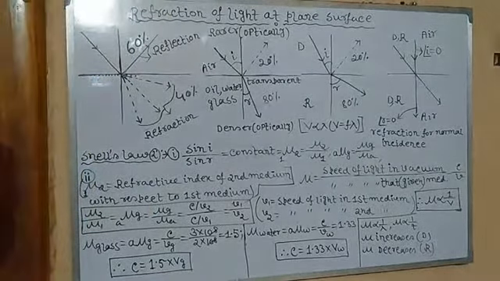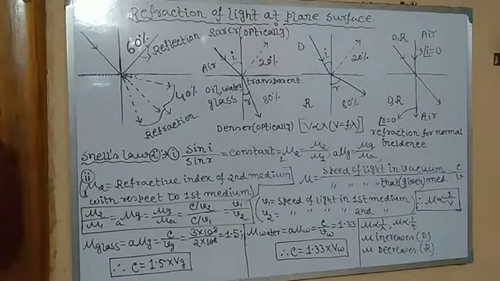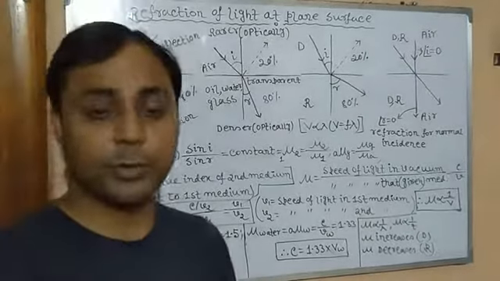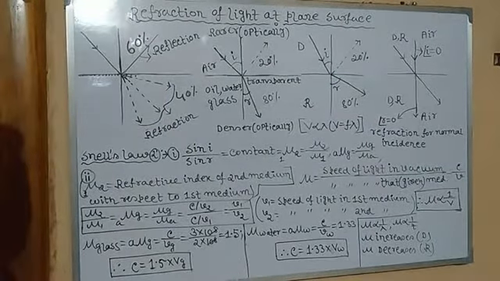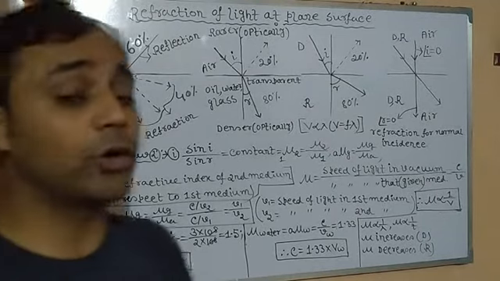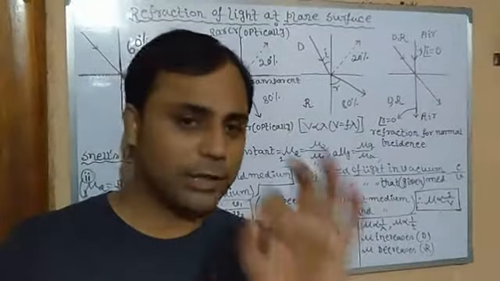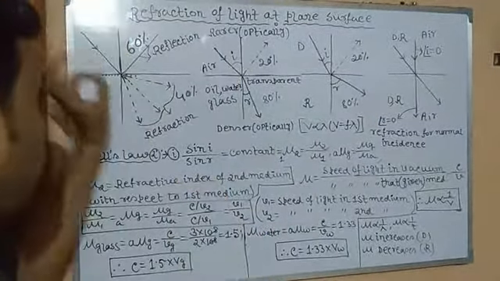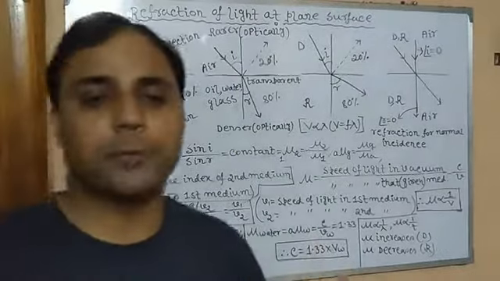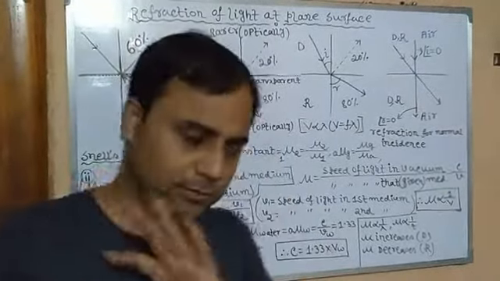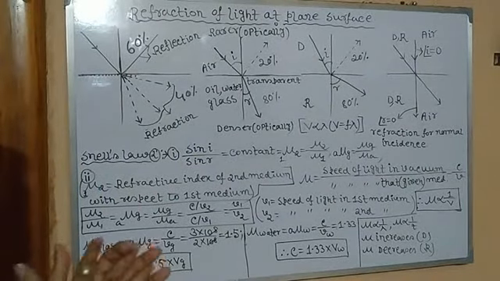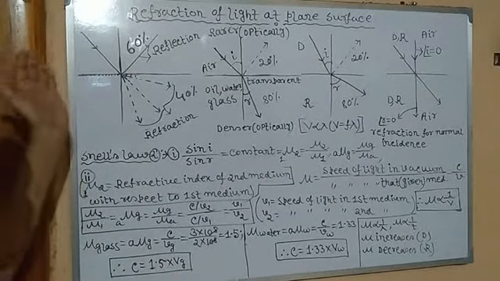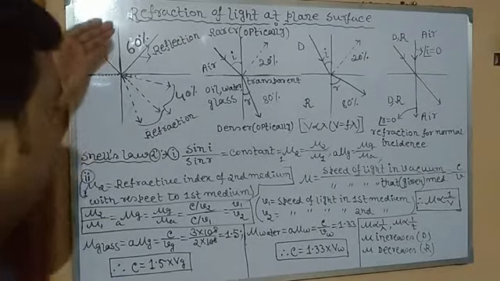Okay. So now I am talking about the direction of the light which enters into the second medium while changing the medium. How can it be decided? It is generally decided on the optical density of the two mediums. Optical density, the word optical is related to light, isn't it? So how can it be decided whether, when the light will change its medium and enter into the second medium?